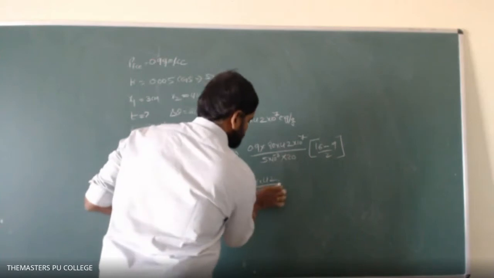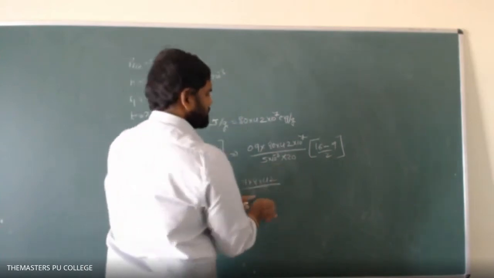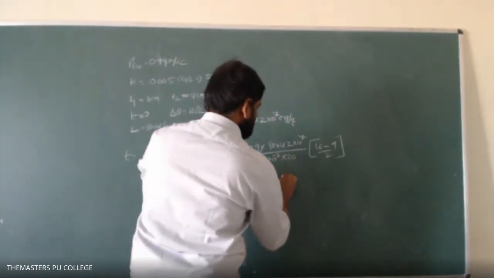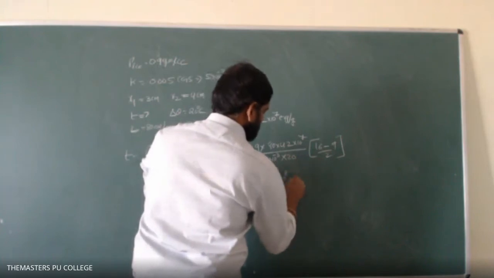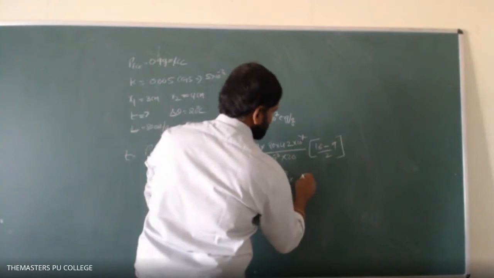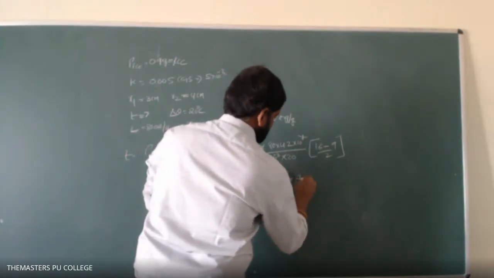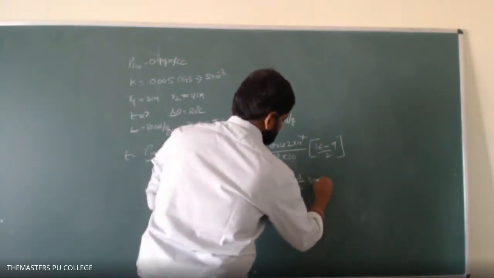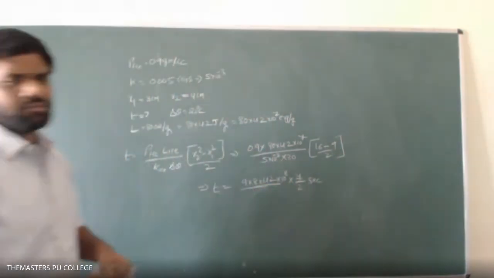Or else, taking 0.1 to the other side, it becomes 10 to the power of 8 into 16 minus 9, which is 7, divided by 2 seconds. Okay, so calculate this value.